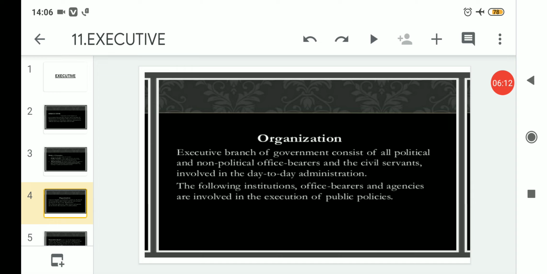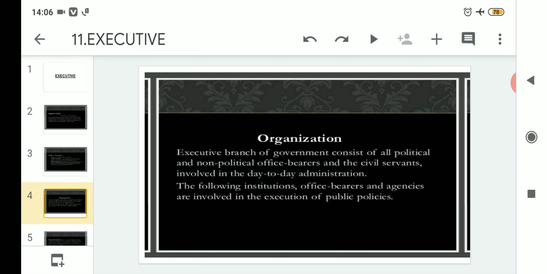After that, talking about the organization, that is, the executive branch of government consists of all political and non-political office bearers and the civil servants involved in the day-to-day administration. So if we want to understand the working structure of the executive, we can say that it involves elected members and non-elected members. Elected members are those persons whom we have elected through the right to vote. These are the elected members.